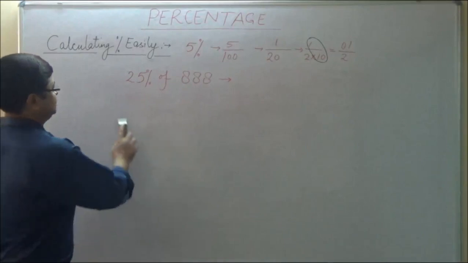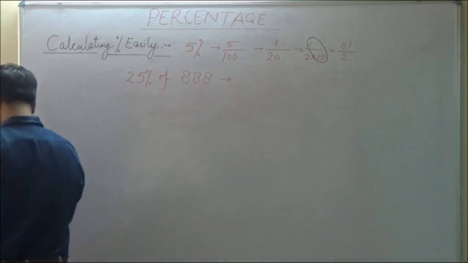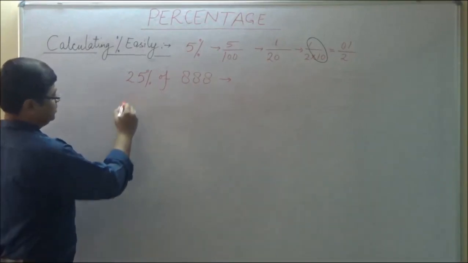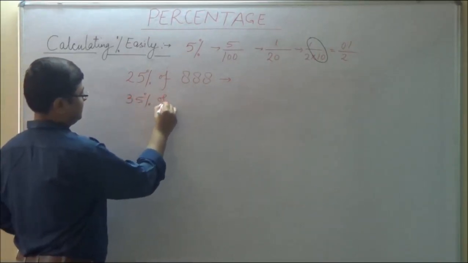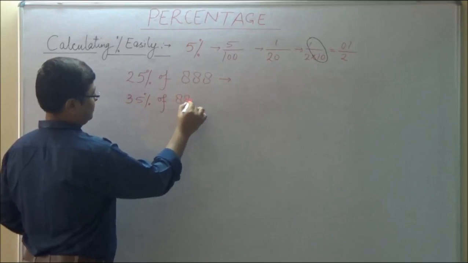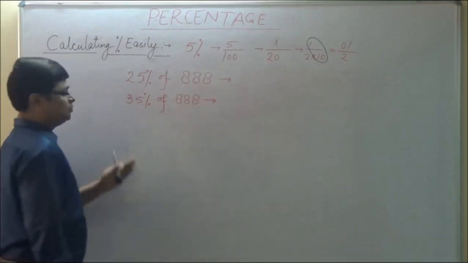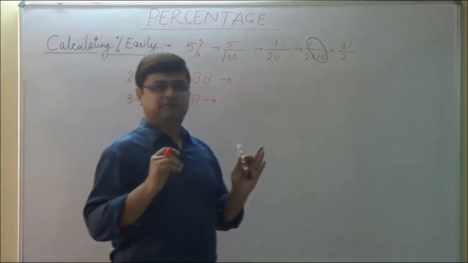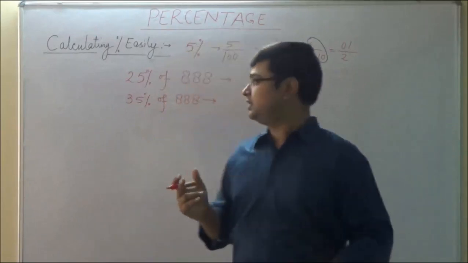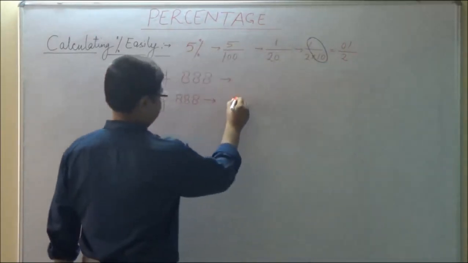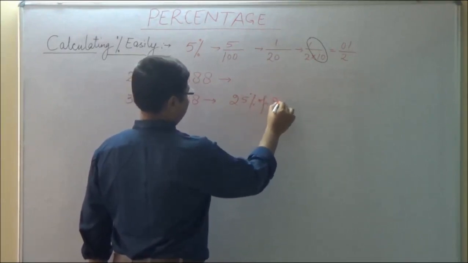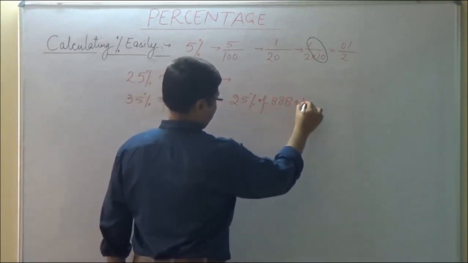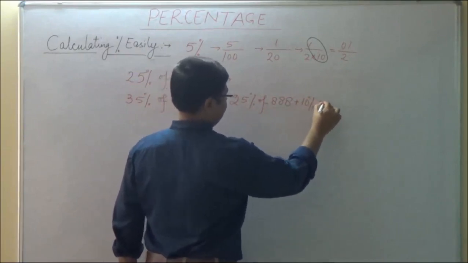Now let us try to find out, say, 35% of this number. So you can break 35 into 10% into 3 plus 5%, or you can do it as 25% of 888 plus 10% of 888.